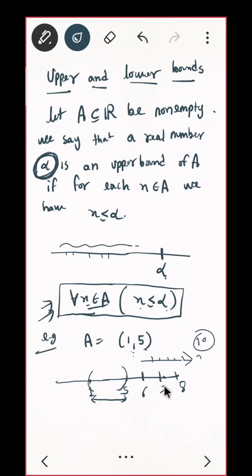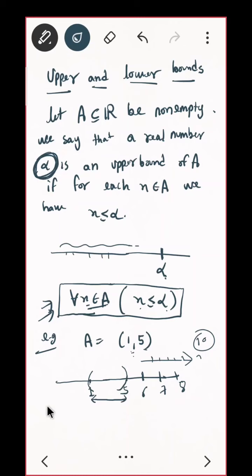Seven is an upper bound. What is the condition if you want to check whether it is an upper bound or not? You just have to see all the elements of A, whether they are less than or equal to 7 or not. Yeah, that is true. Whether 8 is an upper bound, whether 25 is an upper bound. If you take any element of A, that is 1 to 5, then alpha must be greater than each element of the set.